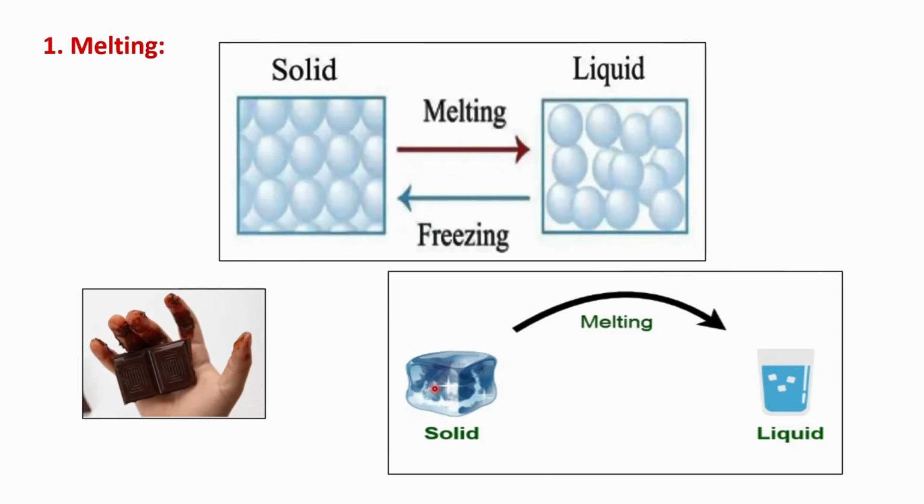Examples: ice melting into water. When you leave an ice cube at room temperature, it slowly melts and becomes water. Chocolate melting in your hand. When you hold a piece of chocolate, it starts to melt.